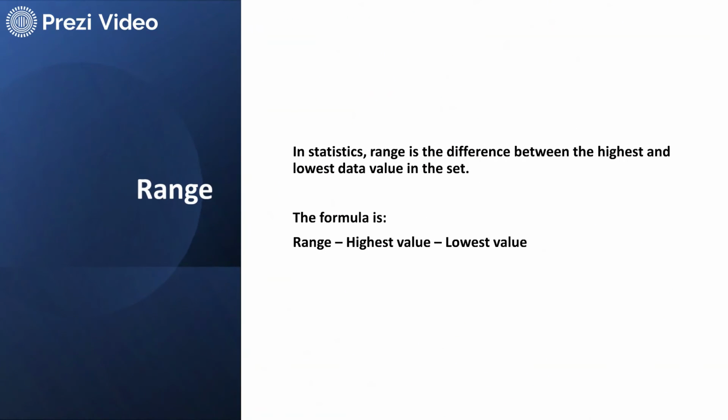Next, discussing the range. Range is very simple. In statistics, many questions are asked to calculate the range. In a series of data, you just have to see what is the highest value and what is the lowest value. So range is the highest value minus the lowest value. You simply have to clearly observe the data, then find the highest value and the lowest value. Highest value minus lowest value will simply give you the range.